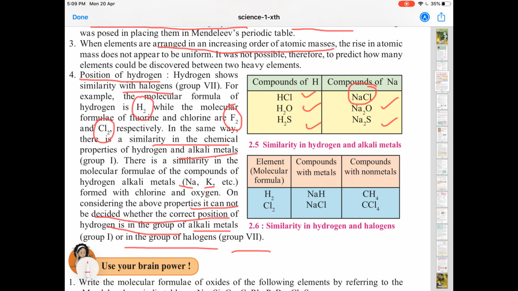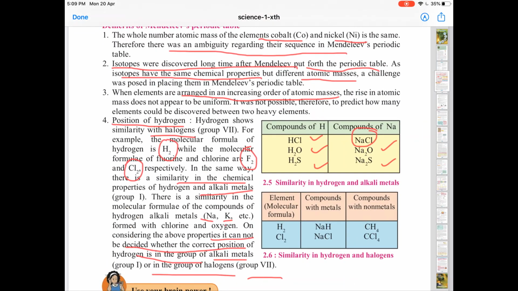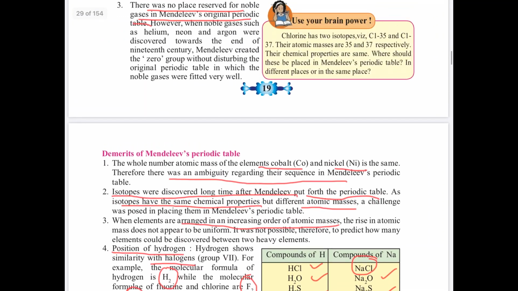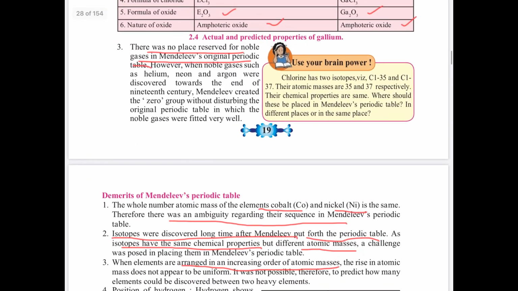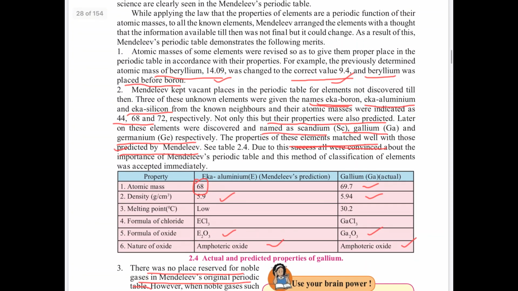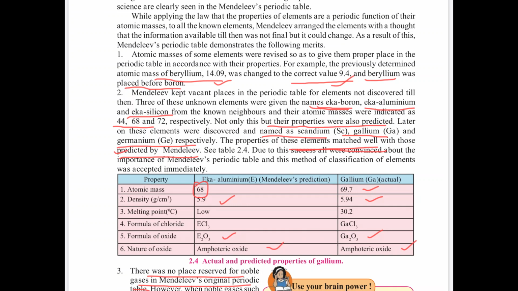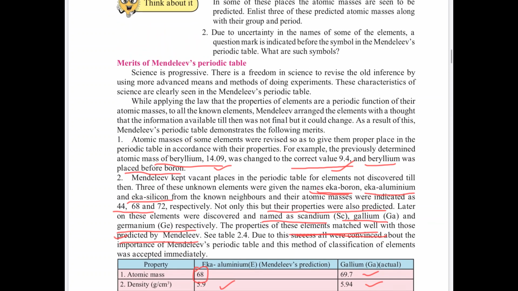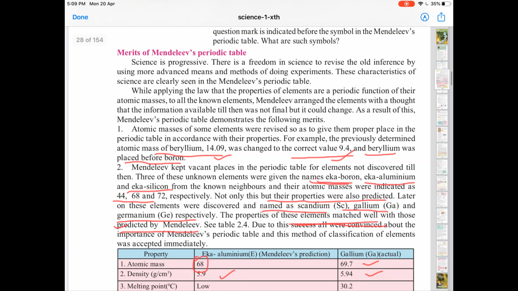So these were the merits and demerits, which can be asked separately in the exam, or together as 'explain the merits and demerits' for 4 marks, in which case you have to write 2 merits and 2 demerits. If it is asked for 2 marks, then it will be only merits or only demerits. So you can listen to this video many times and keep revising the points till you are perfect. Thank you.